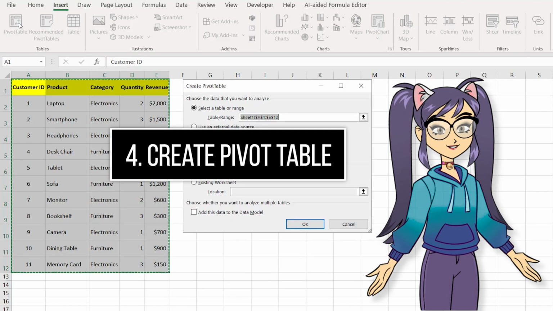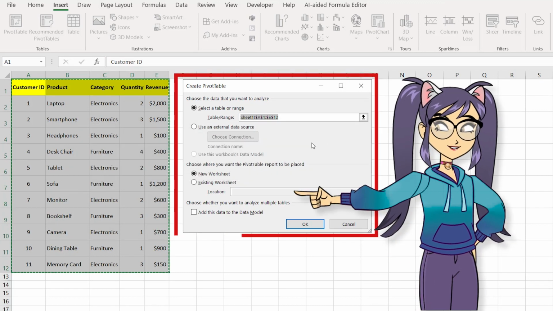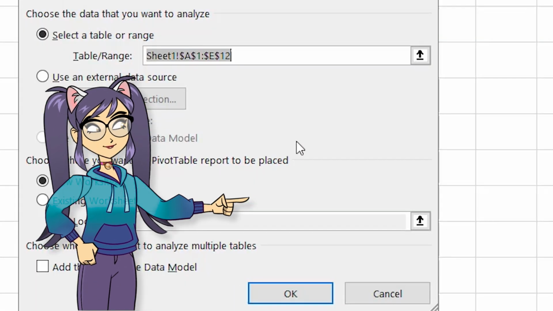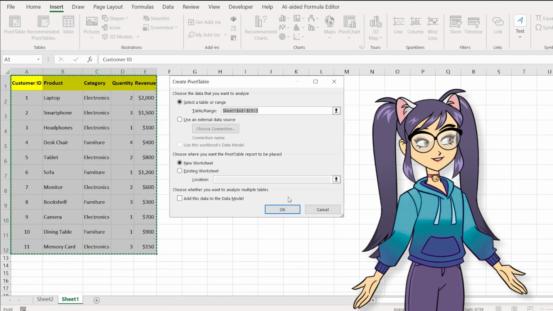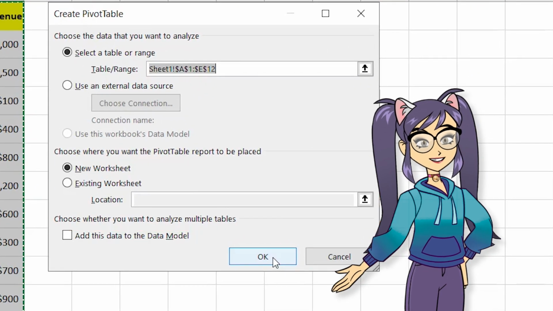Fourth step is: create Pivot Table dialog box. In the dialog box that appears, Excel should automatically detect the range of your data. If not, manually select the range. Choose where you want to place your pivot table, either in a new worksheet or an existing one.